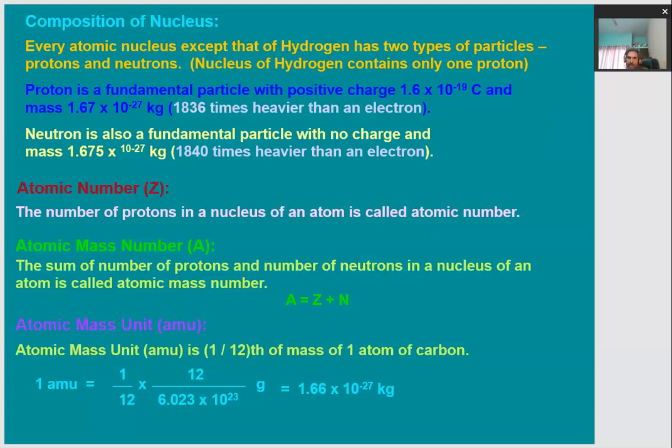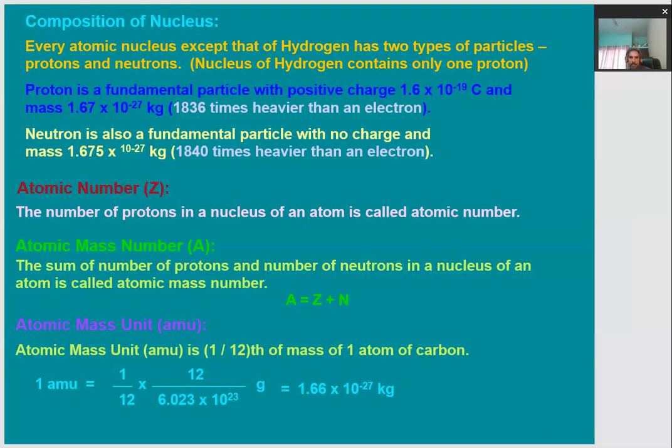Electron has a negative charge, and proton has a positive charge of the same amount, right? The mass of the proton is about 1836 times larger than the mass of the electron. So that means the proton is quite heavier than the electron. Its mass is 1.67 x 10^-27 kilogram.